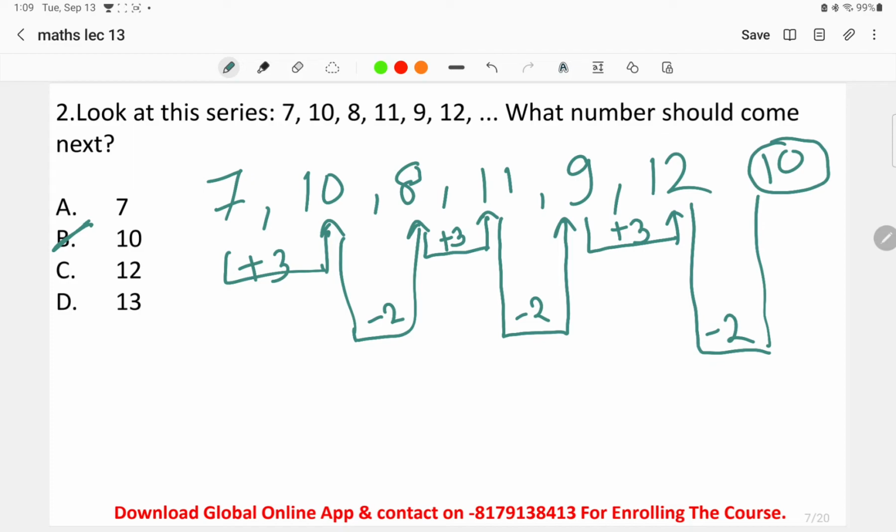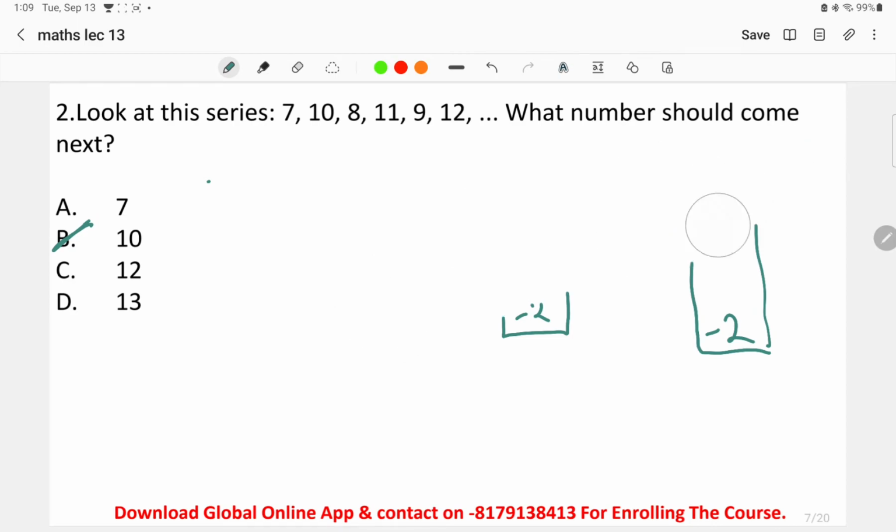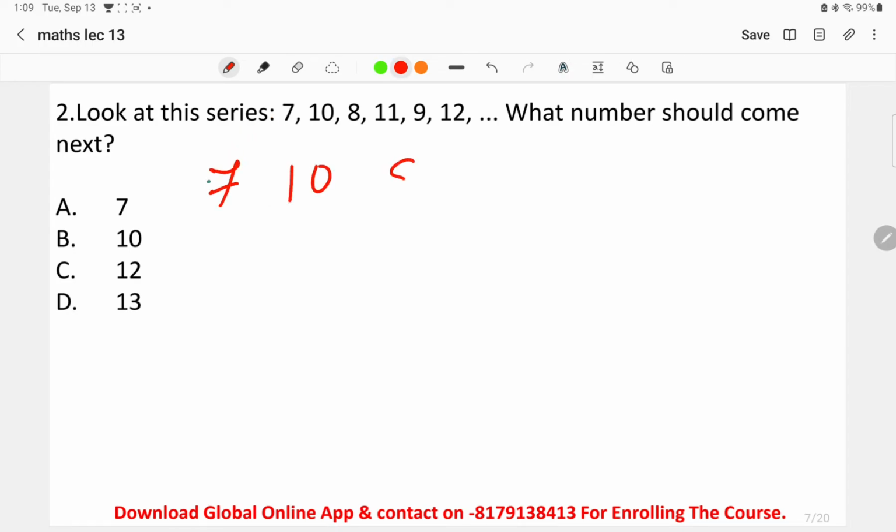The rule that we are following over here is nothing but alternating addition and subtraction. Once we are adding 3, then next we are subtracting 2. This is an alternating addition and subtraction series. Let us go through the question once again. This is only the simple type of question that can be asked. If asked, these are the only questions that can be asked in the examination. 7, 10, 8, 11, 9 and 12.